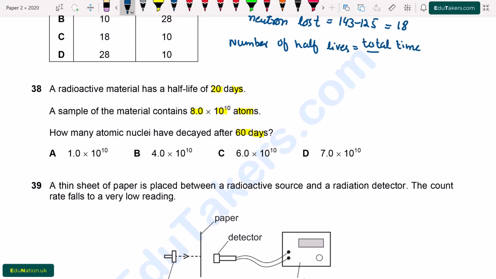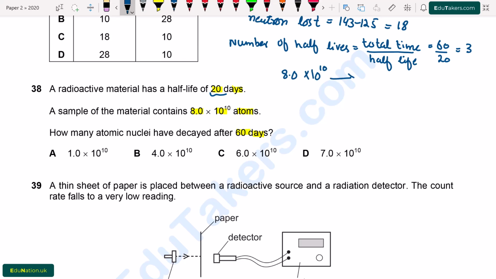It is equal to total time divided by half-life. Total time is 60 days divided by half-life is 20 days. So it will be equal to 3. It means that the total half-lives are 3.